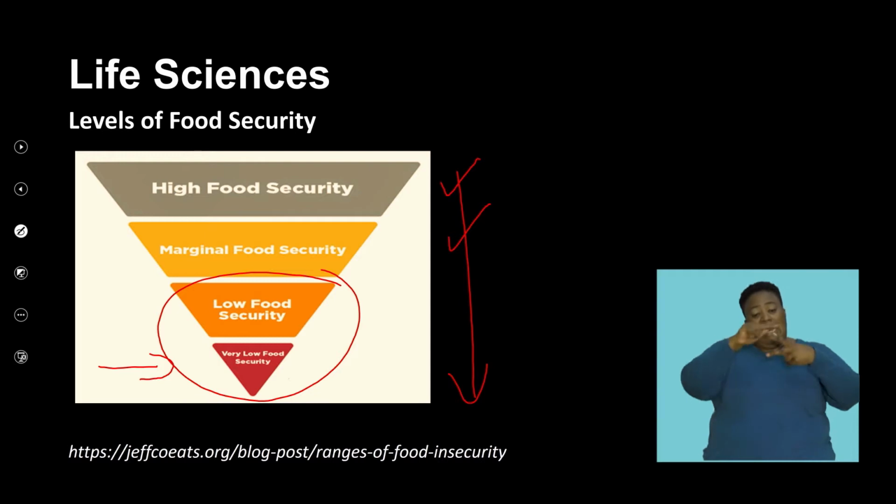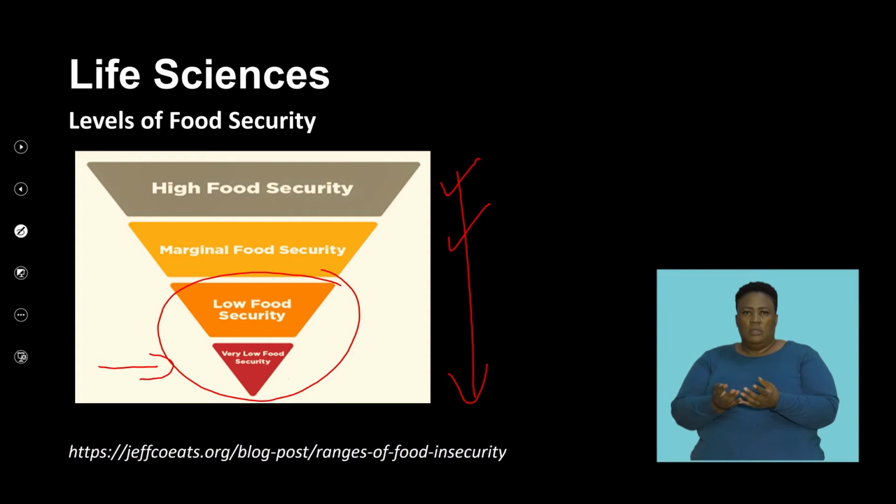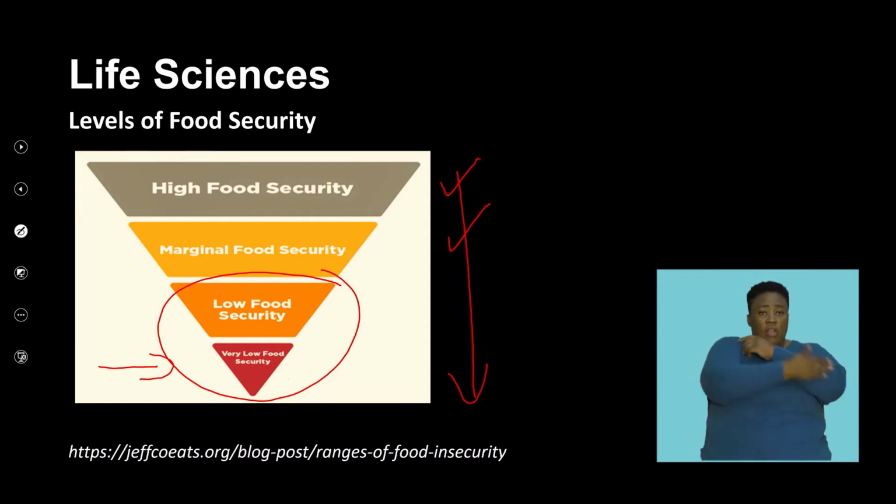So it's important that we understand that food is available, but there are different ranges of that food availability, and that's essentially what we're talking about when we differentiate the levels of food security in the context of a country, in the context of globally, how populations are different. And this often comes from looking at developed countries to developing countries. And I think that's important in terms of understanding the context of food security in a country.